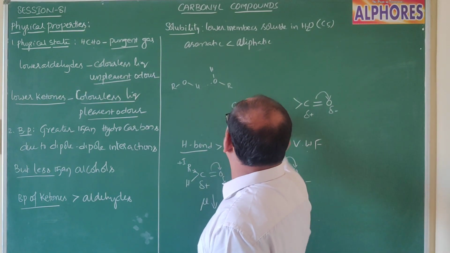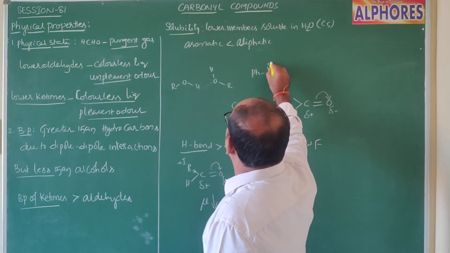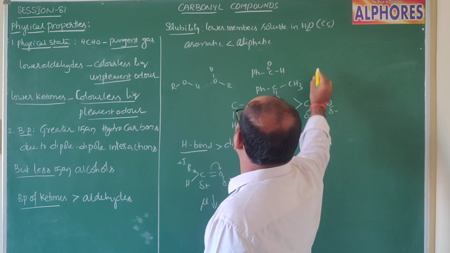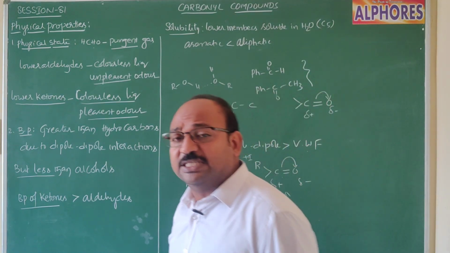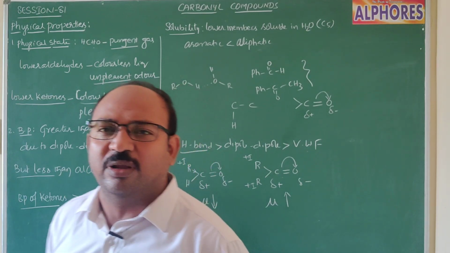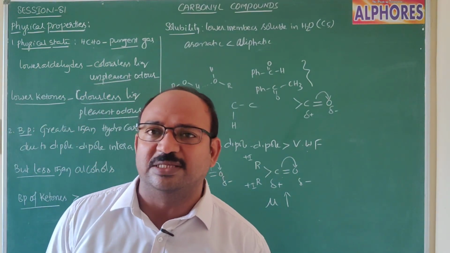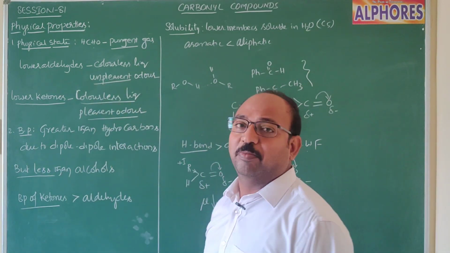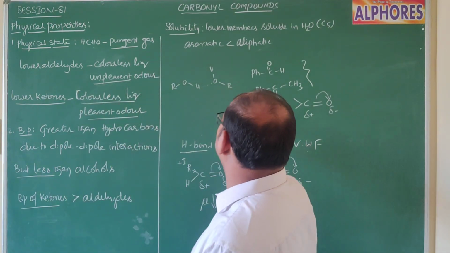Take benzaldehyde, Ph-C=O-H, and acetophenone, Ph-C=O-CH3. Out of these two, acetophenone has the higher boiling point. Benzaldehyde steam distils at around 450 Kelvin, and acetophenone at around 470.